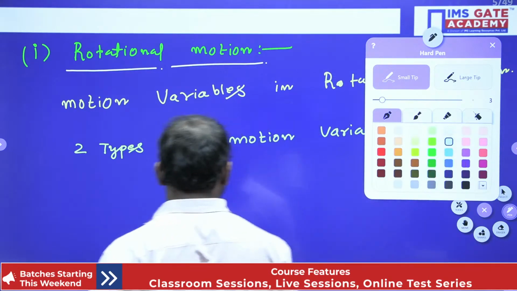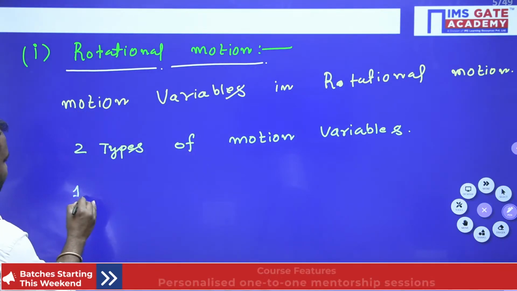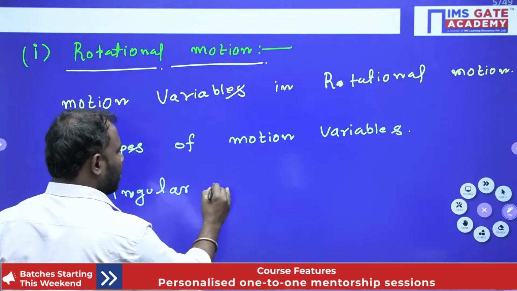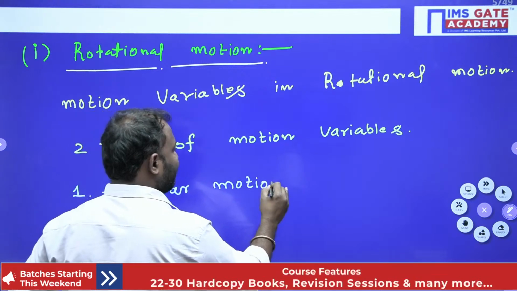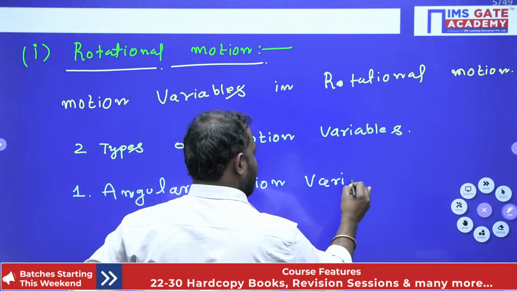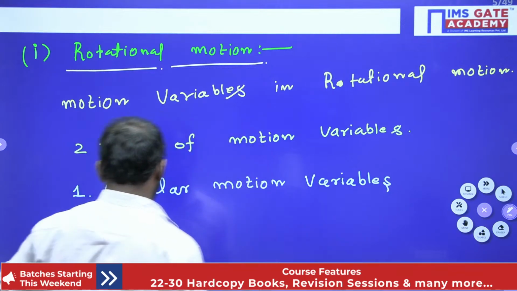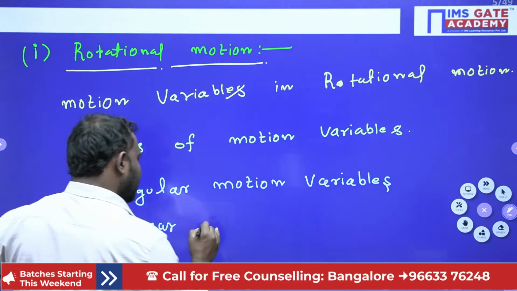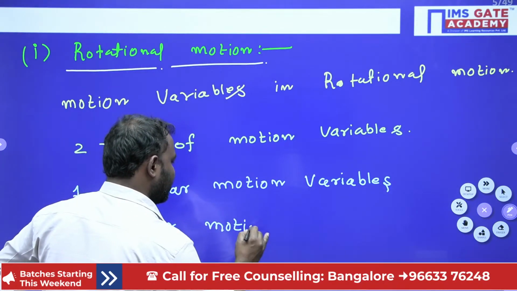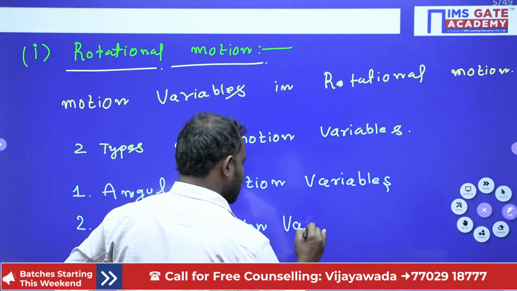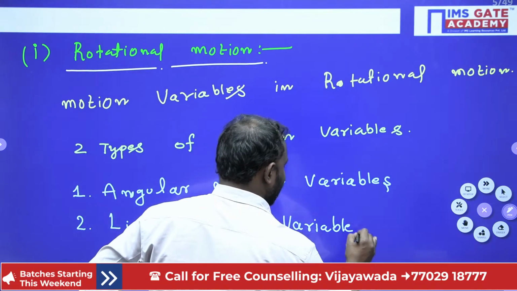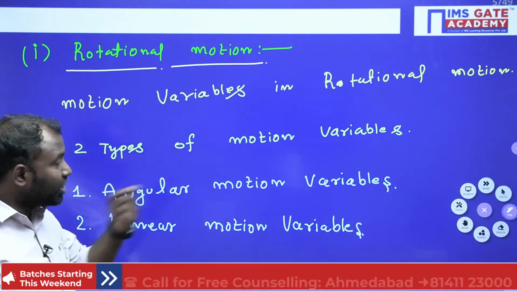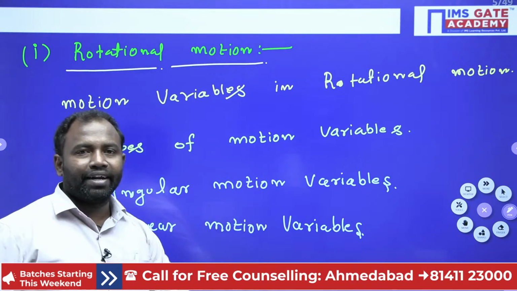Now let me describe that. The first one is the angular motion variables. And the second one is the linear motion variables. Now we will highlight them one by one. What are the angular motion variables and what are the linear motion variables?